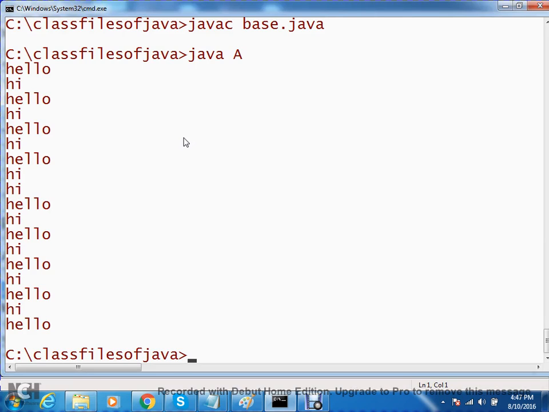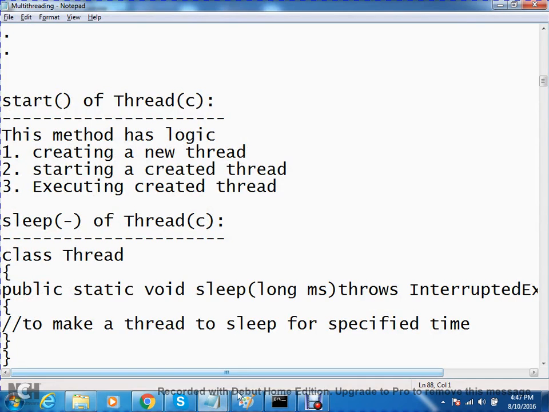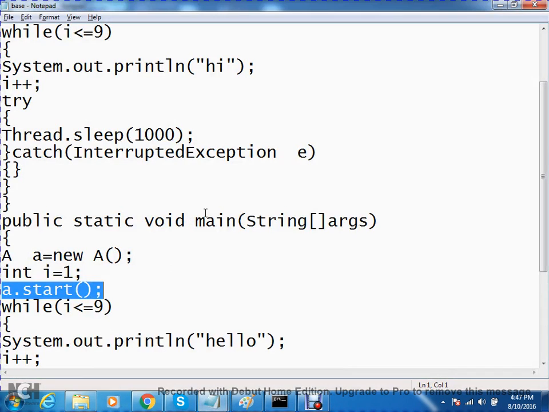This is one way of creating what? Multi-threading. Now coming to another way of creating multi-threading. Another way of creating what? Multi-threading. For that we have to depend upon